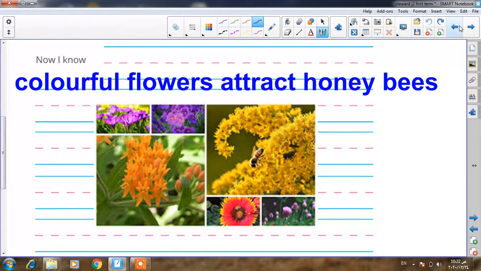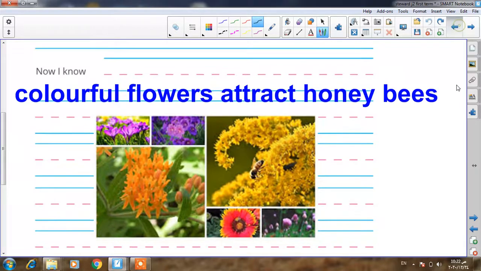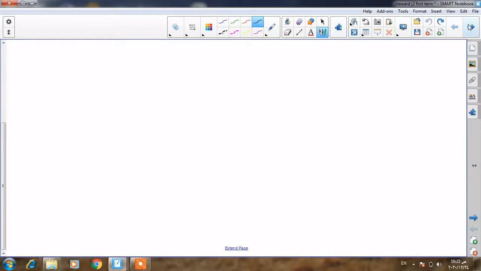Colorful flowers, okay? Yes, so now again, my problem is I want to let the bees come to my garden, okay? And I want to take the honey from it. How? By planting colorful flowers in the garden. The colors of this flower will attract the bees or the honeybees to it. Okay, Junior 2, is that clear?